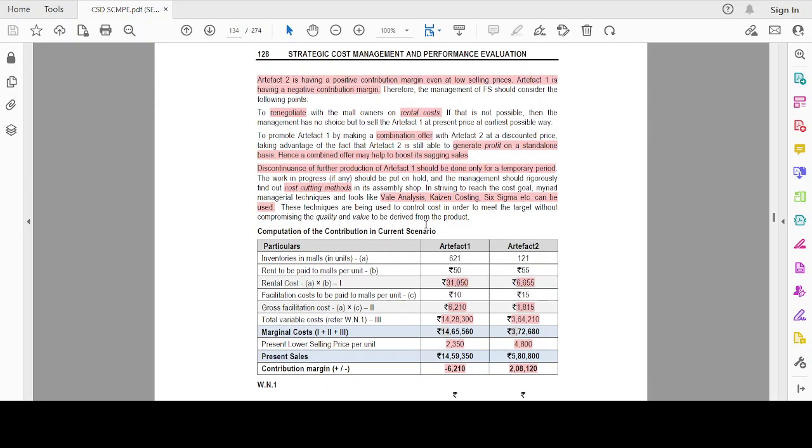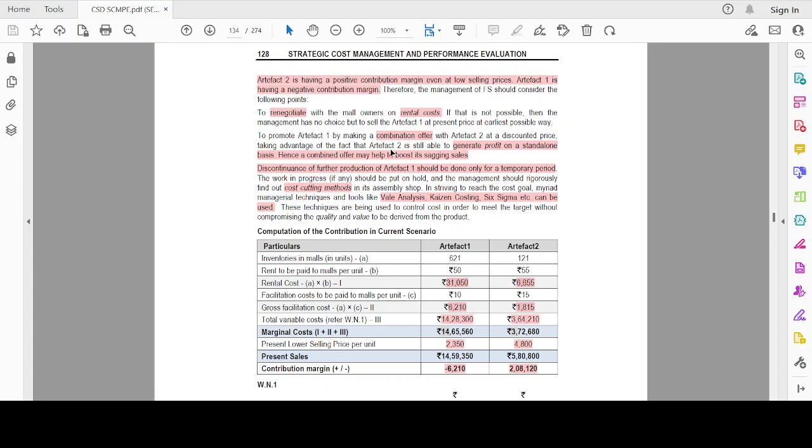To promote artifact 1, we can give a combination offer, like getting a toothpaste with a toothbrush. Similarly, we can sell artifact 2 with artifact 1. Generally, highly profitable products are combined with lower profitable products so that it earns better profits and boosts the sagging sales.